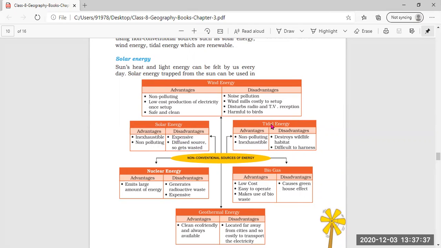Then tidal energy: the advantages are that it is non-polluting, and it is also inexhaustible. The disadvantages are that it destroys the wildlife habitat, means the place to live for the wild animals is totally destroyed due to this tidal energy, and it is difficult to harness tidal energy.